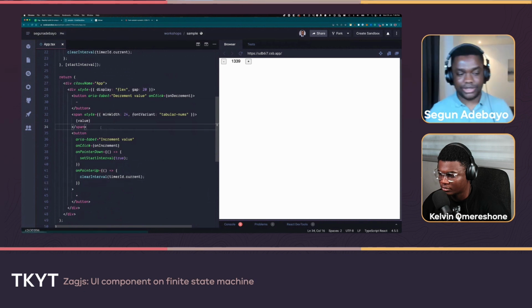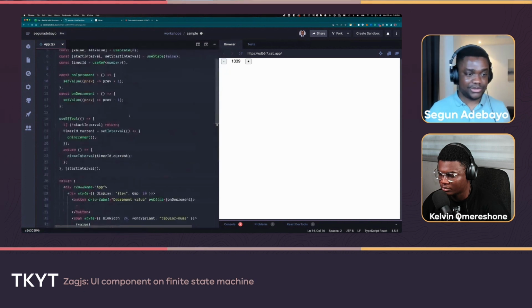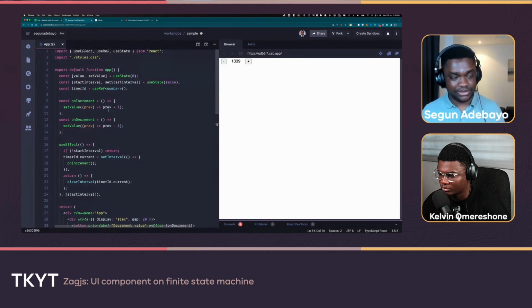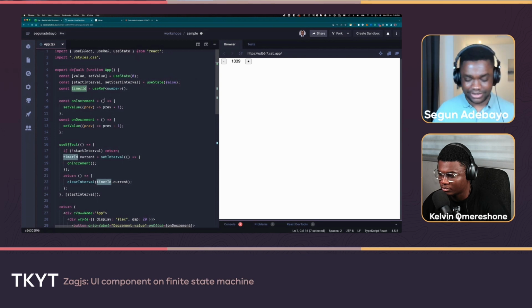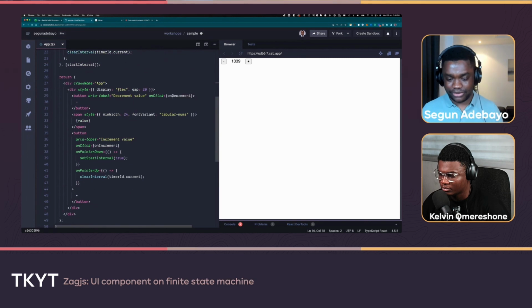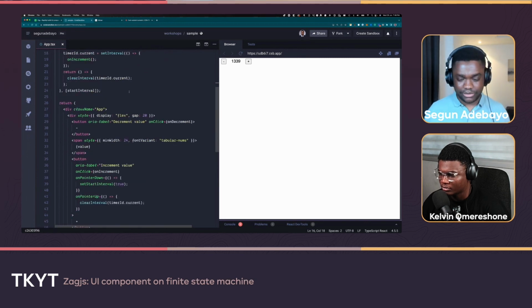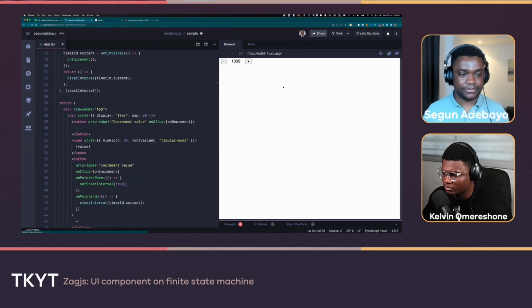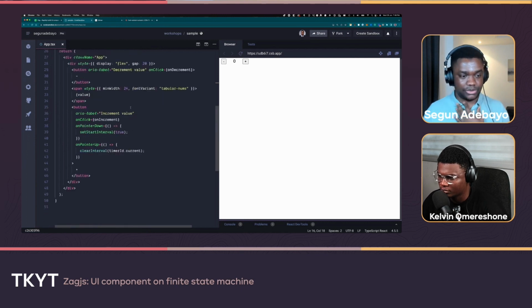Right, so this is where it starts to get very interesting, because you see that just to be able to do this, there's quite a lot of things that you had to do. We had to create some states, we had to do this set interval, we had to do this timer ID, say some effect. There's quite a number of things going on in here that could be simplified a whole lot.